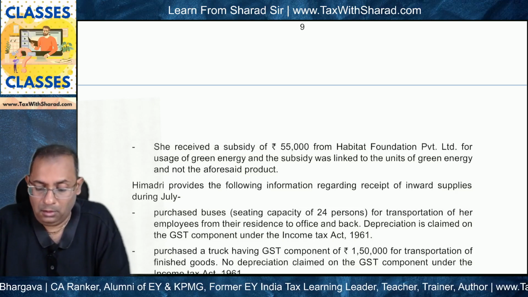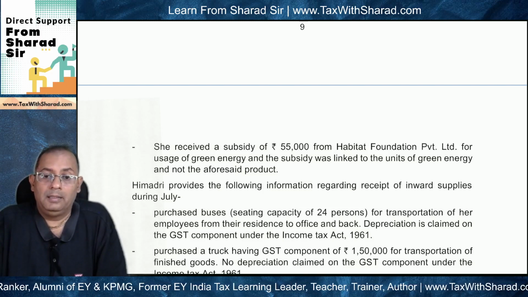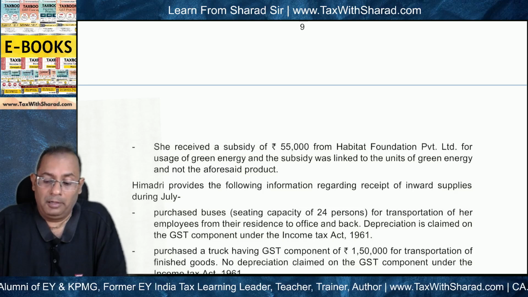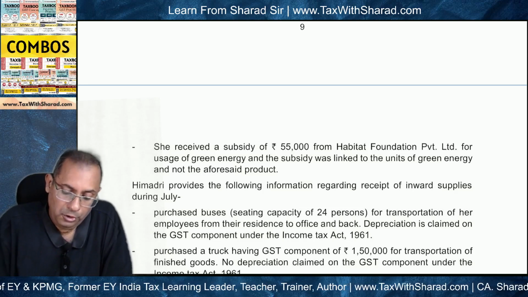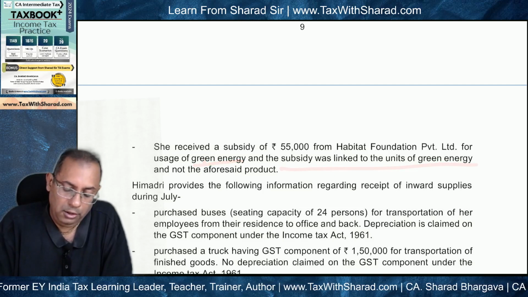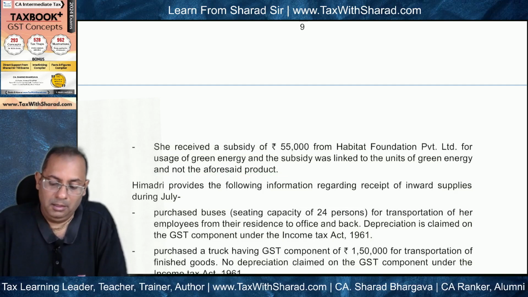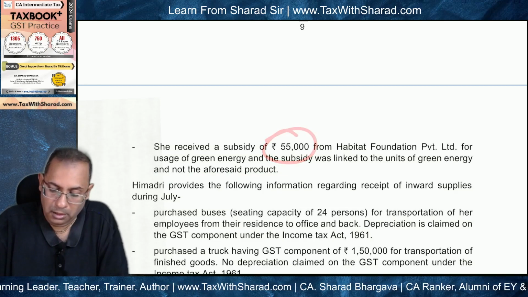Subsidy from a non-government organization is supposed to be added to the value, provided it is directly linked to the price of the product. So let's see. For usage of green energy, and the subsidy was linked to the units of green energy and not the aforesaid product. So the subsidy is not directly linked to the price of the product, and therefore this subsidy also will not form part of the value.